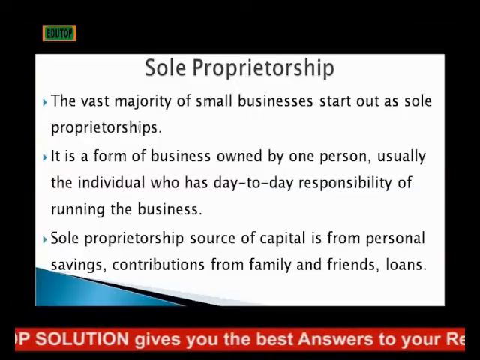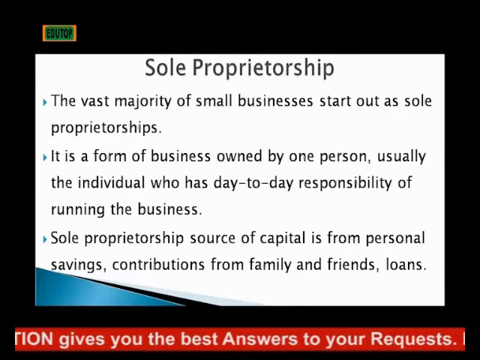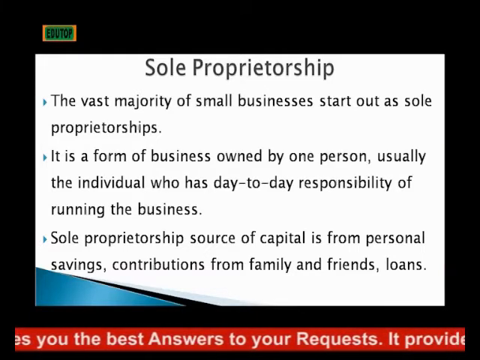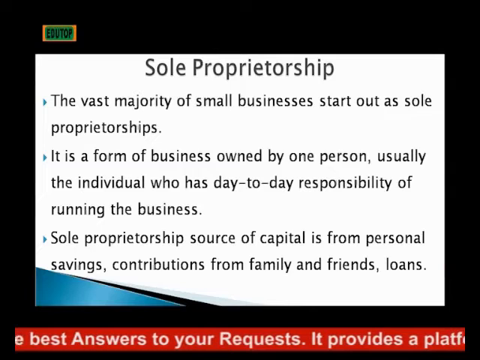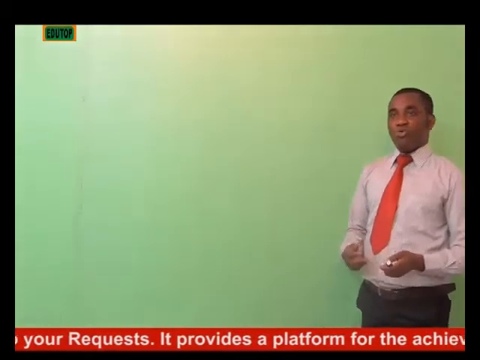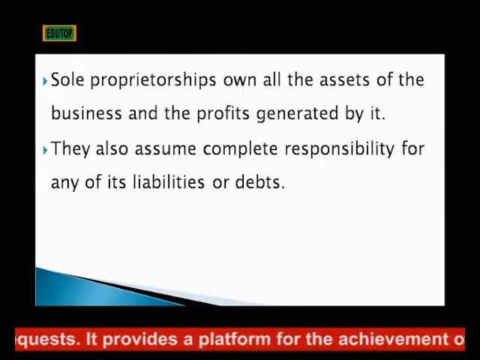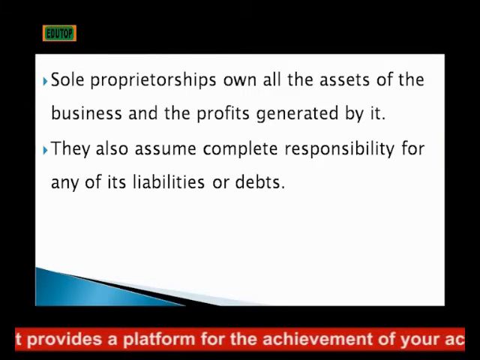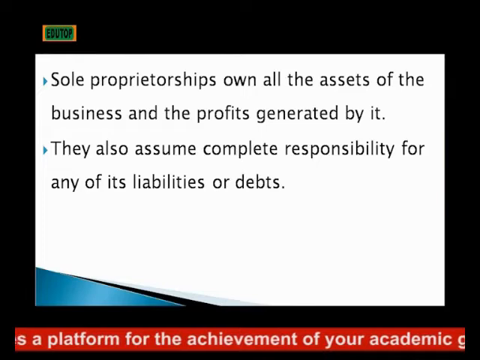Sole proprietorship sources its capital from personal savings, contributions from friends and family, and personal loans. The sole proprietor owns all the assets of the business and the profits generated by the business.